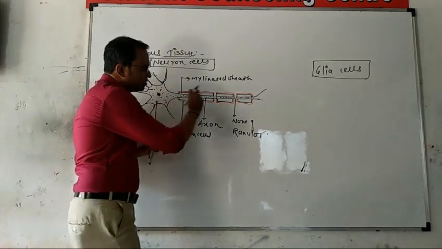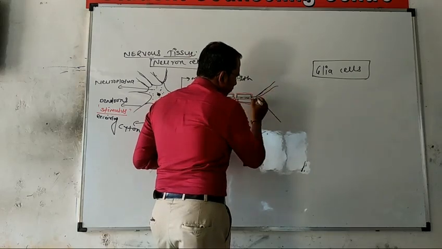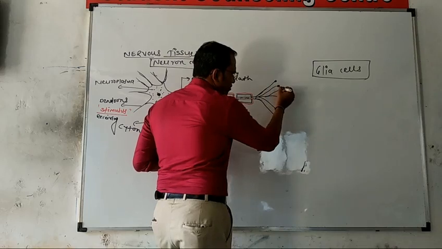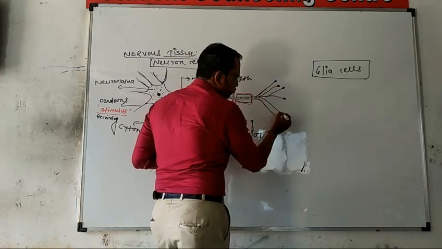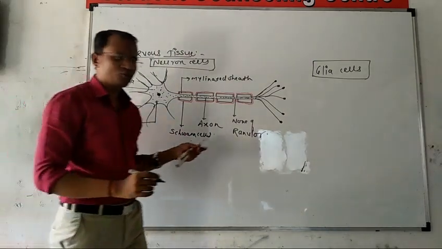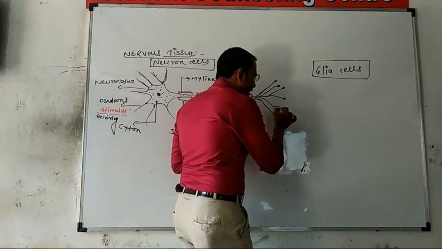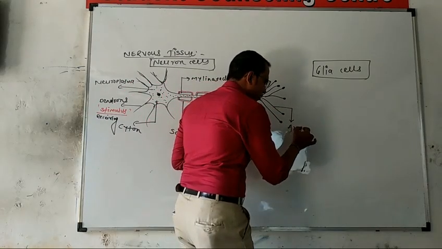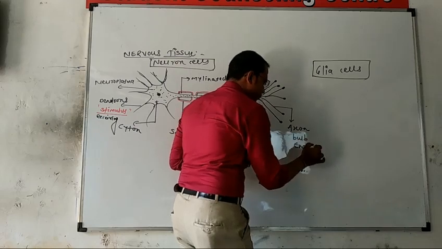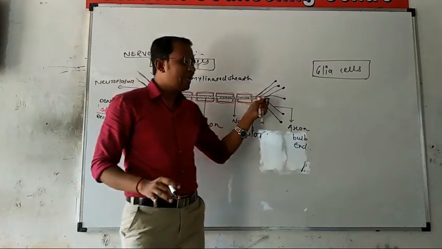Then the end point of the axon is distributed in this way and it consists of a knob-like structure at its end point. This knob-like structure, the last end point, is known as the axon end bulb.